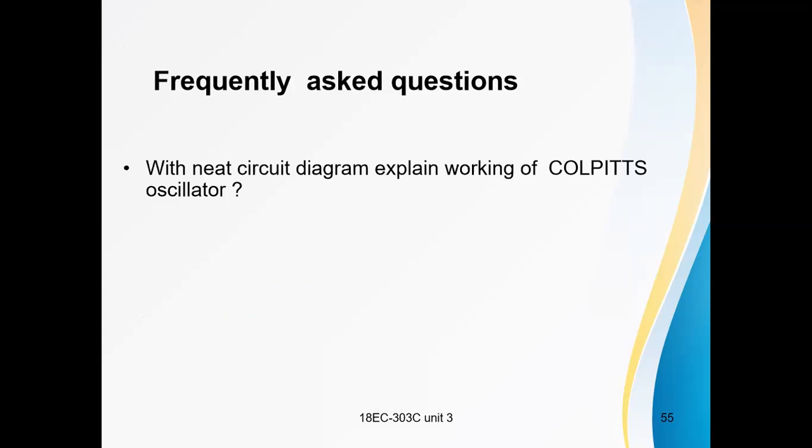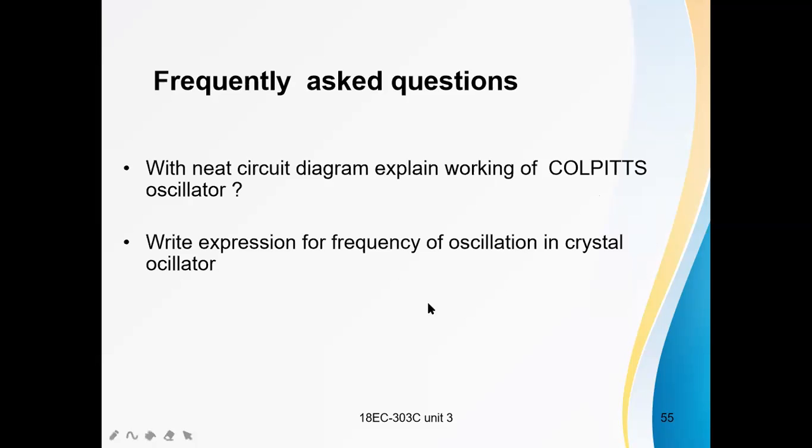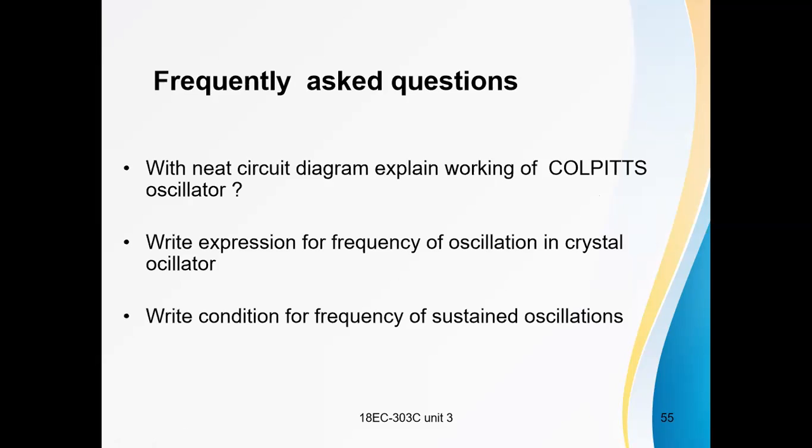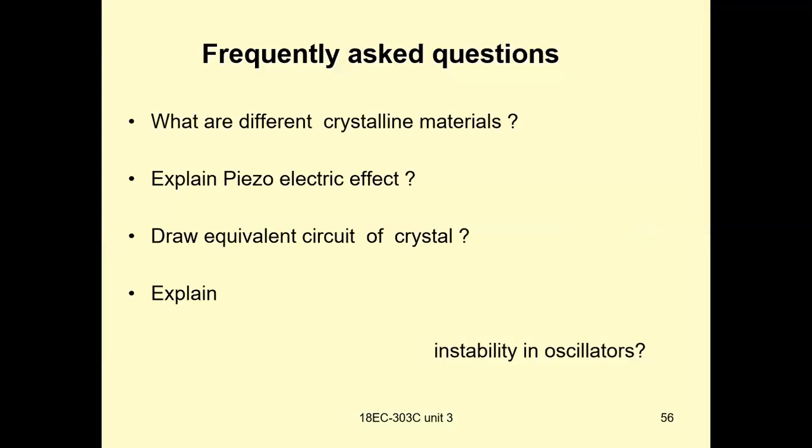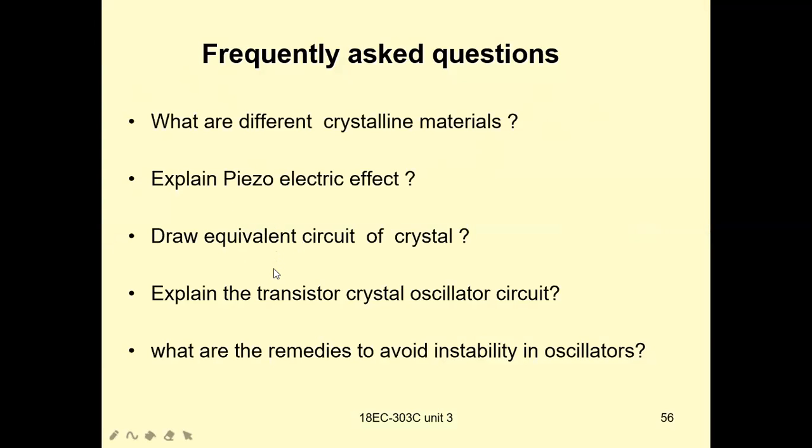And what questions can we expect from these topics? Write, draw and explain the working of the Colpitts oscillator. Write the expression for the frequency of oscillations in a crystal oscillator and also a Colpitts oscillator. Write the condition for sustained oscillations in a Colpitts oscillator. What are different crystalline materials? Quartz, tourmaline, and so on are crystalline materials. Explain what the piezoelectric effect is. Draw the equivalent circuit of the crystal.